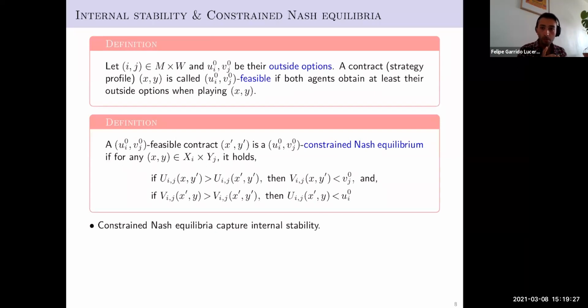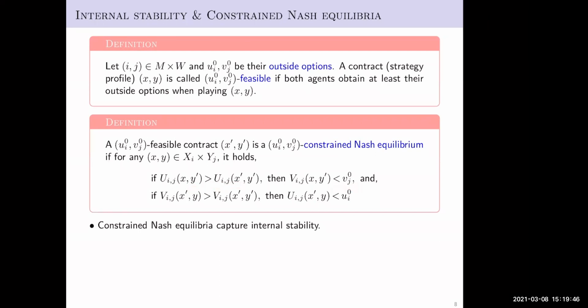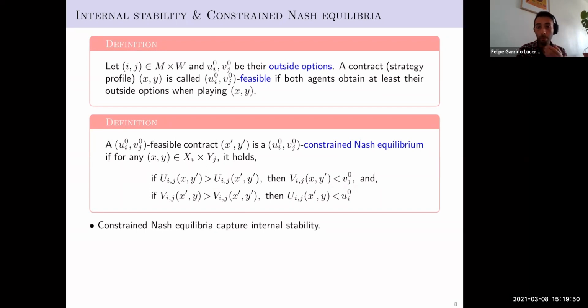So with this in mind, constrained Nash equilibria capture the idea of internal stability. Why? Because if the outside options that we consider are the lowest payoff that I'm willing to obtain for being matched with you, if you make a profitable deviation and my payoff goes below this minimum payoff, I will leave the couple and I will try to propose to someone else.